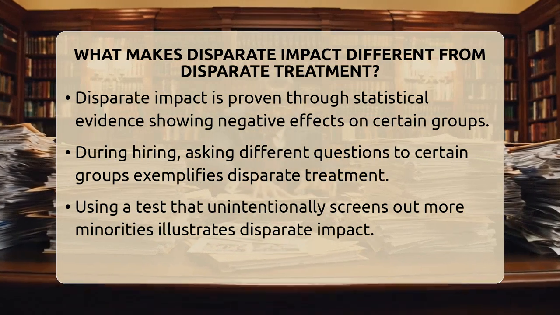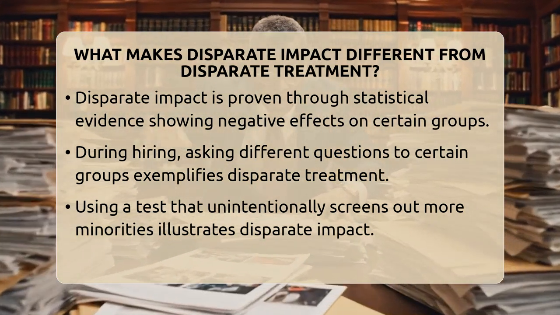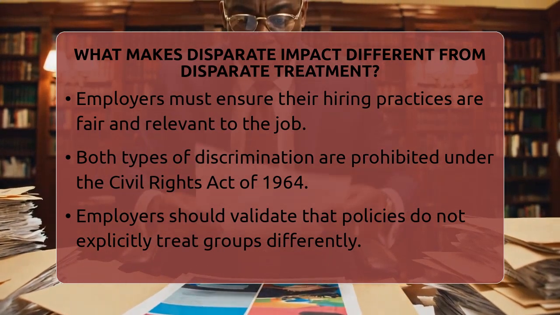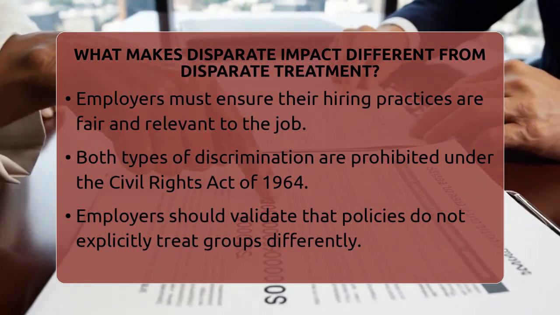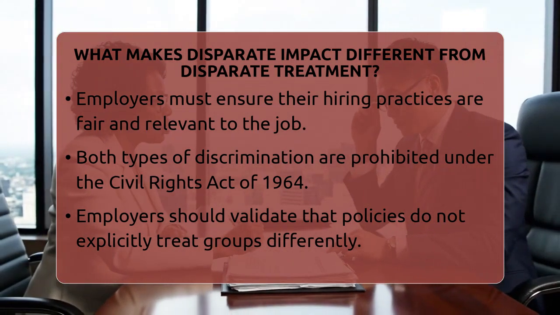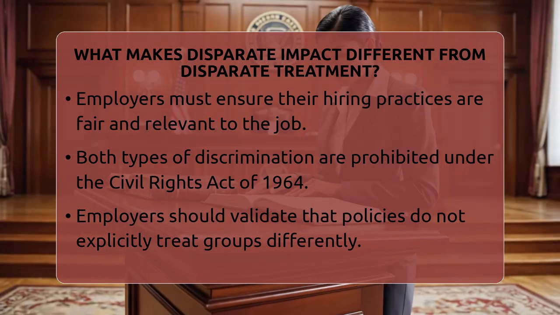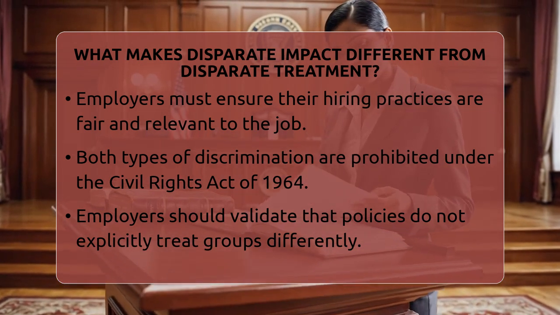To prove disparate treatment, you need to show the employer meant to discriminate. It's about intent. But with disparate impact, you just need to show that a neutral policy causes a significant negative effect on a protected group. Usually, statistical evidence helps prove this.